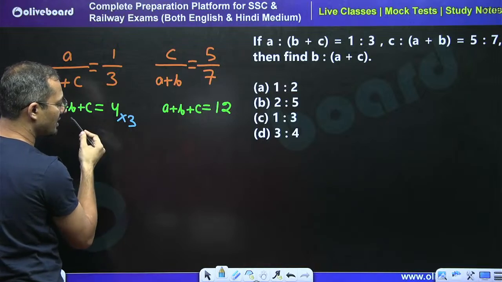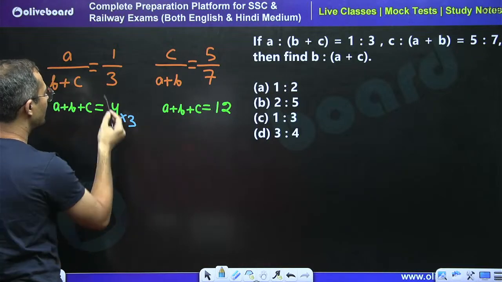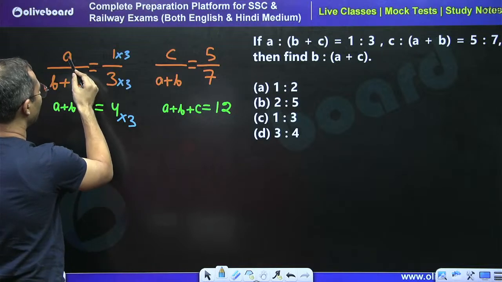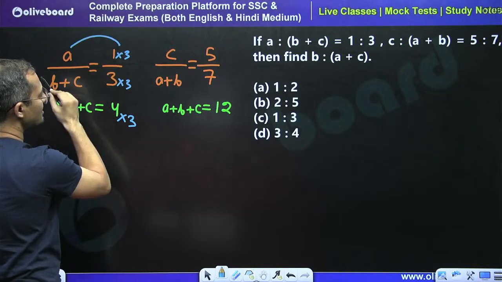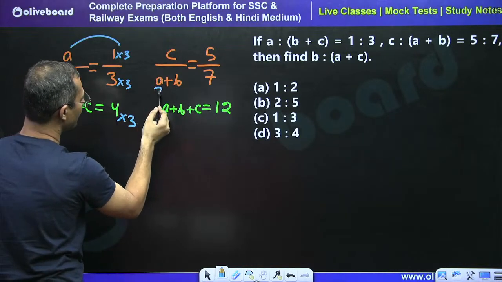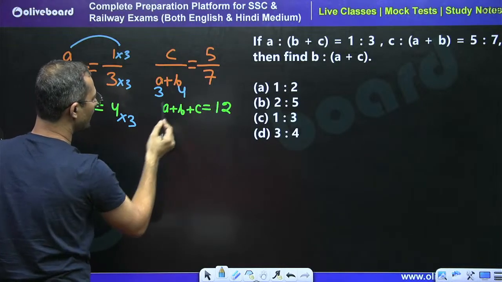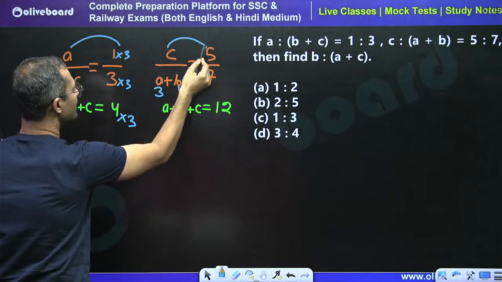So 4 into 3, 12. So it is already 12. So just multiply here by 3, right? So we can say that a is equal to what? 3. A is equal to 3. If a is equal to 3, so b is equal to what? A plus b is equal to 7. So b is equal to what? 4, right? See, c is equal to 5.